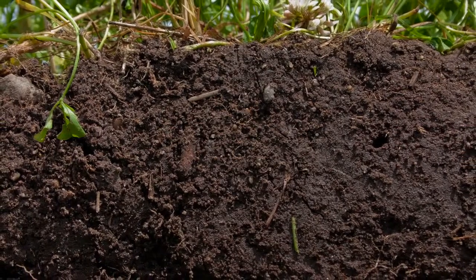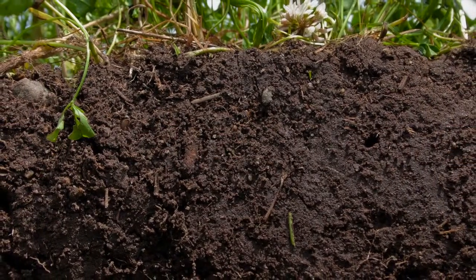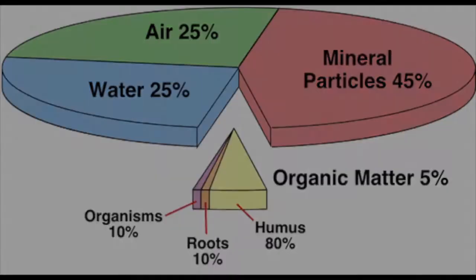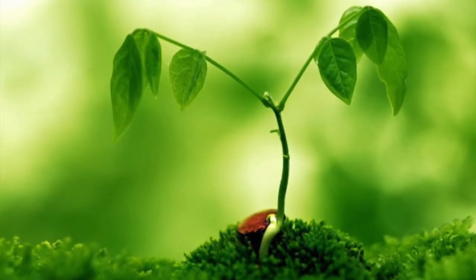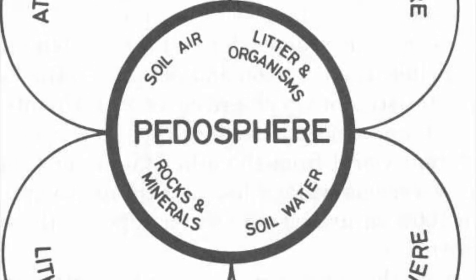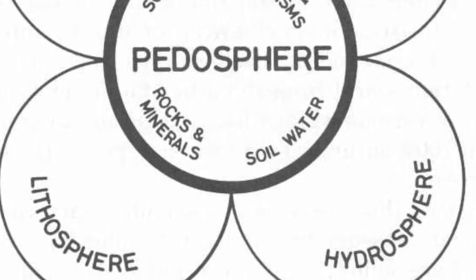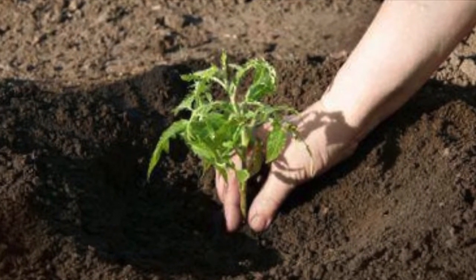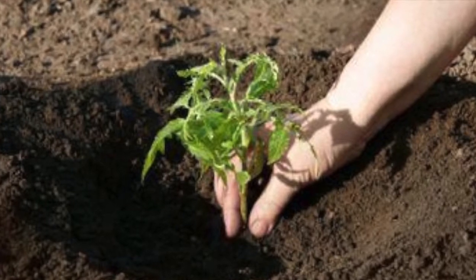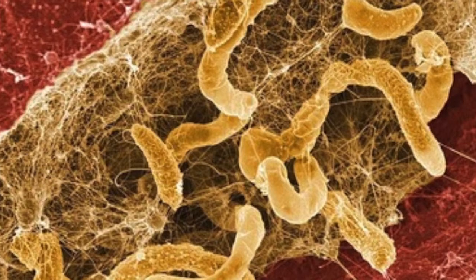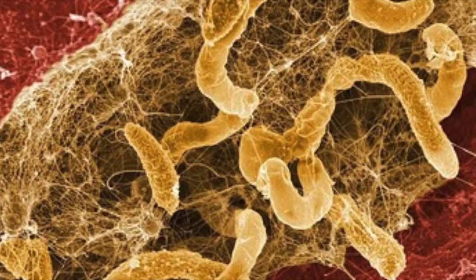What is soil? One might call soil the skin of the earth. Soil is the mixture of minerals, organic matter, gases, and microorganisms that can support plant life. Soil exists in the pedosphere and performs four important functions. It is a medium for plant growth, a means for water storage, it modifies the atmosphere, and it is a habitat for organisms that decompose and create habitats for plants and other organisms.